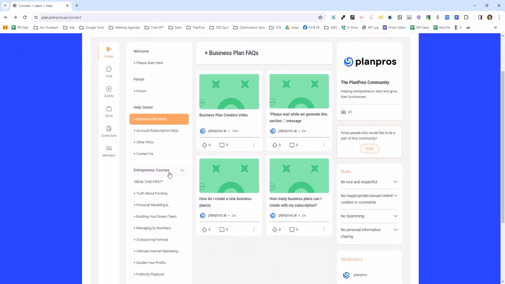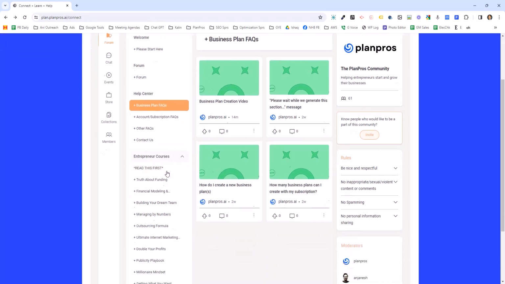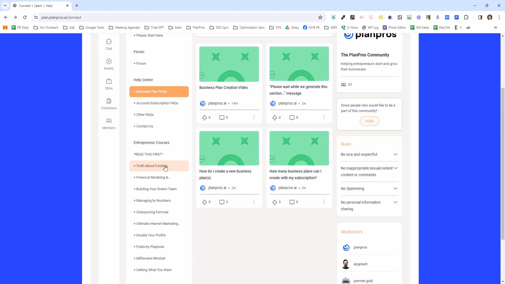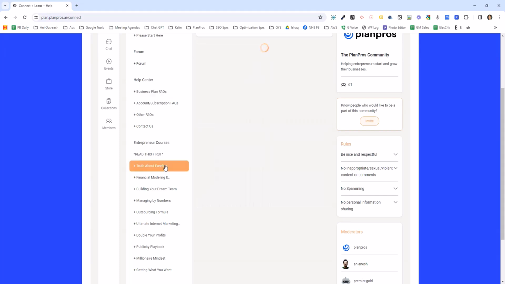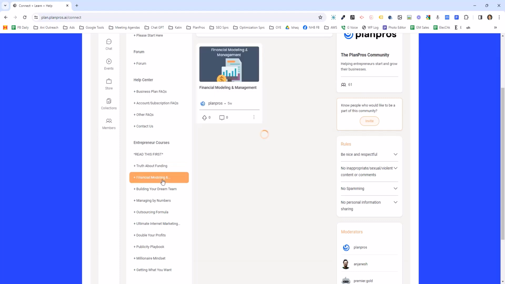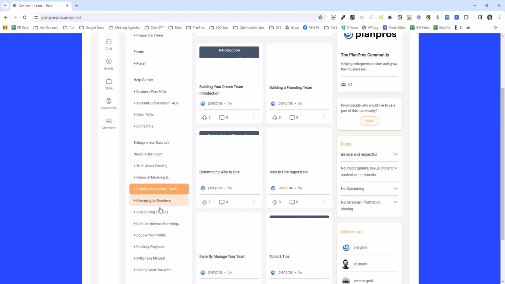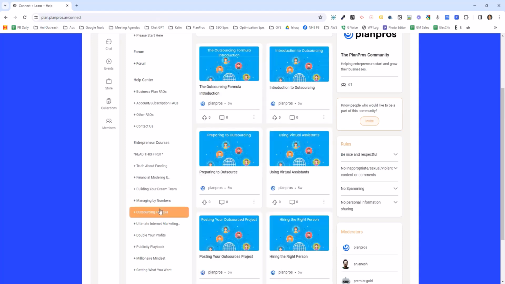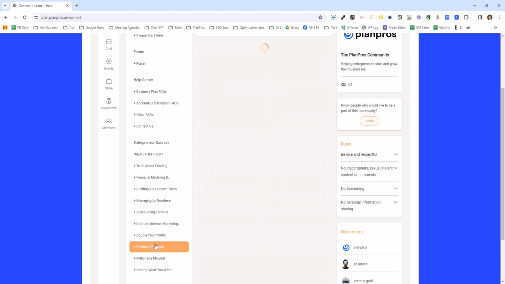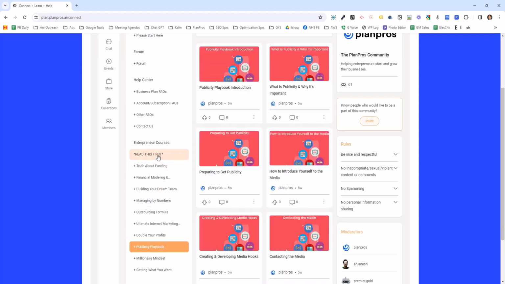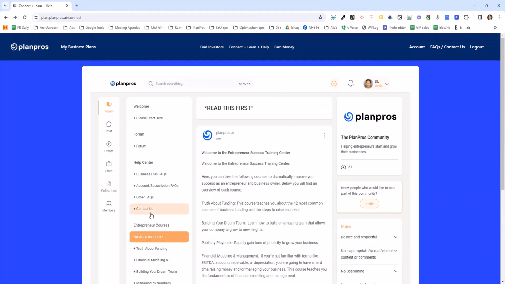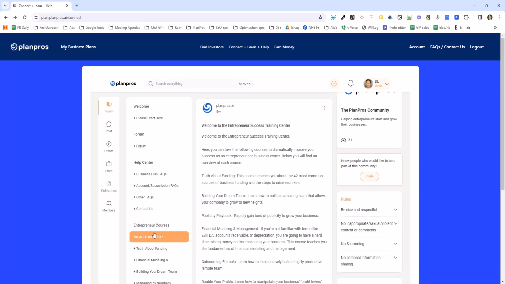Very importantly, the next two sections, the entrepreneur courses, these are really important courses on growing your business. This first one, Truth About Funding, teaches you how to raise funding from 40 different sources for your business, how to do financial modeling, how to build your team, how to outsource and find great people for that, how to increase your profits, how to get publicity. So all these great courses. In the read this first, there is documentation explaining each of the courses, and we are adding more all the time. So I highly encourage you to take these courses.